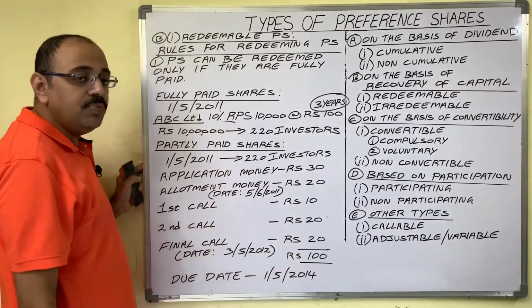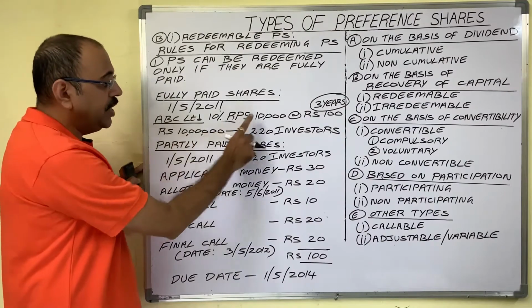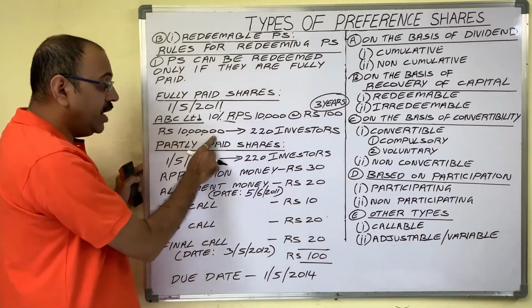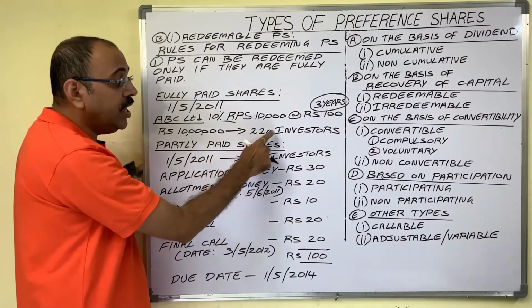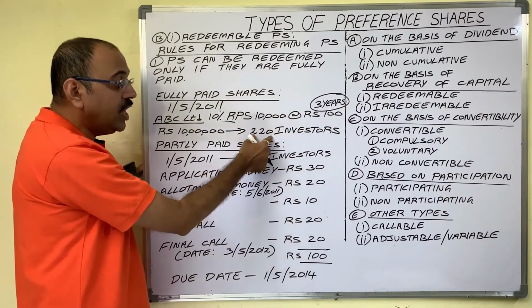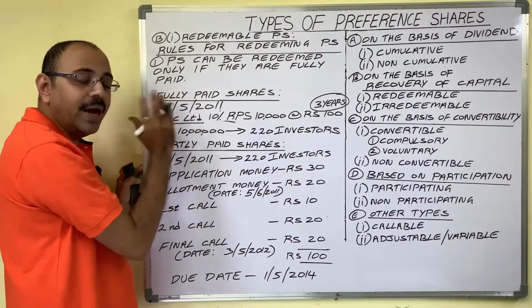Then assume that the total face value of these shares, 10,000 shares at 100 rupees, that is 10 lakh rupees, the company sold to 220 investors, and these 220 members paid this total money to the company at a time.